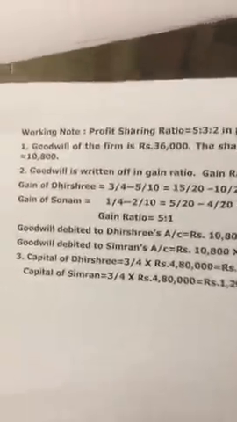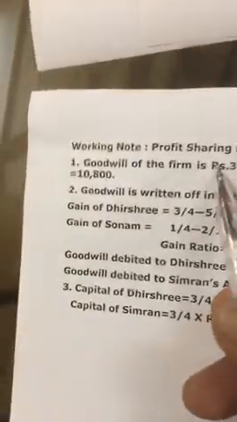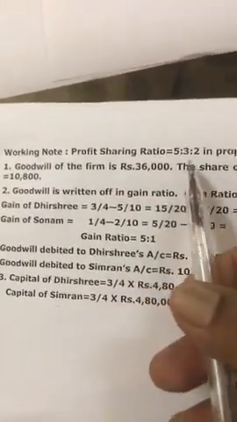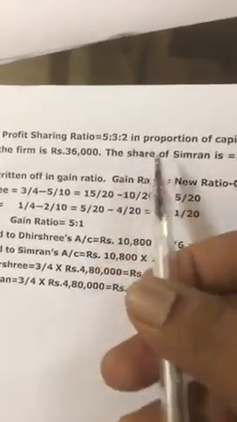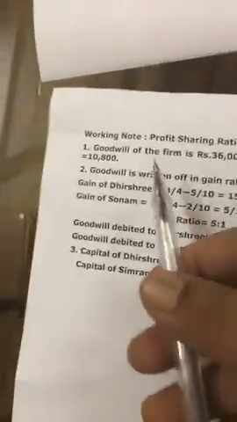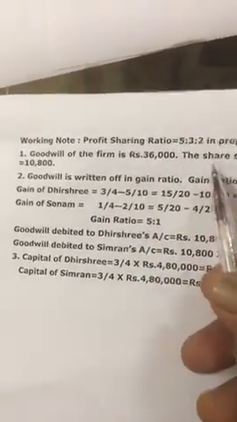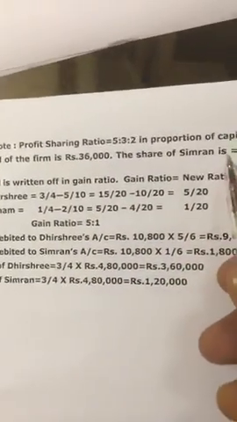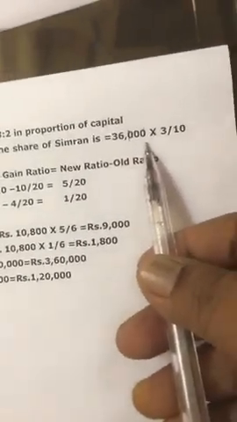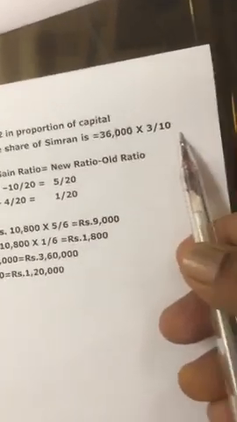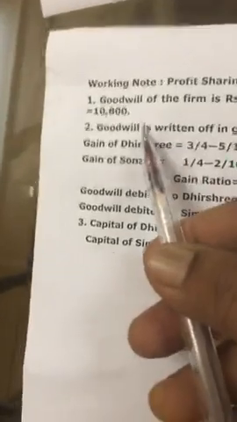Now try to understand. Working note: profit sharing ratio is 5:3:2 in proportion to capital. Goodwill of the firm is 36,000. The share of Simran is 36,000 into 3/10, which comes to 10,800.